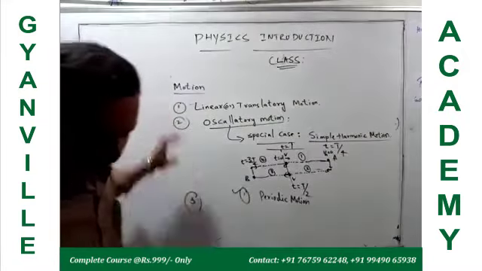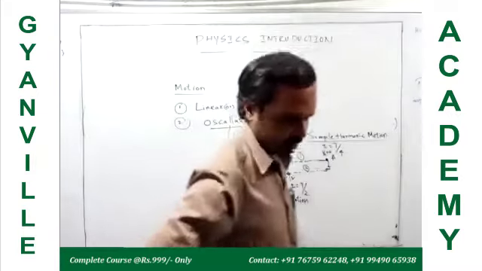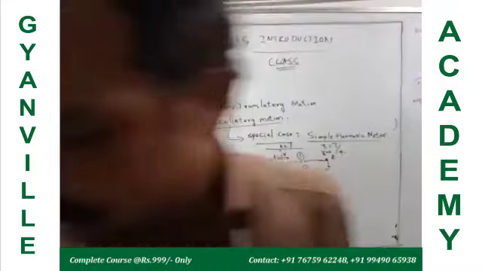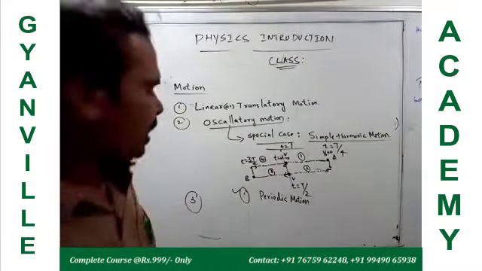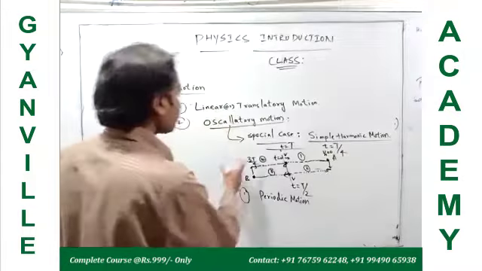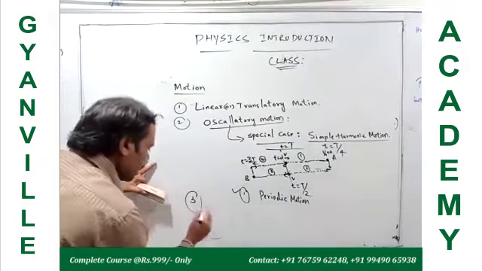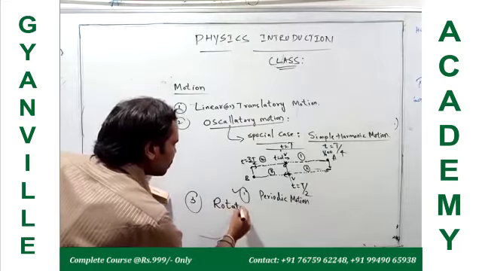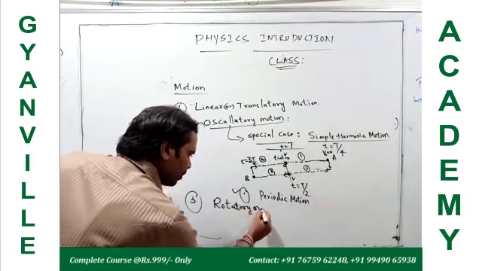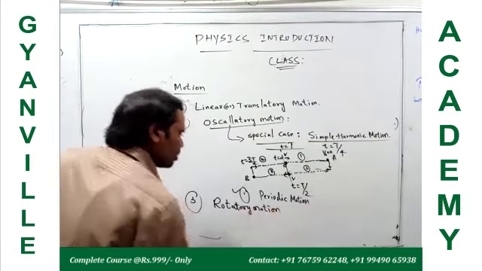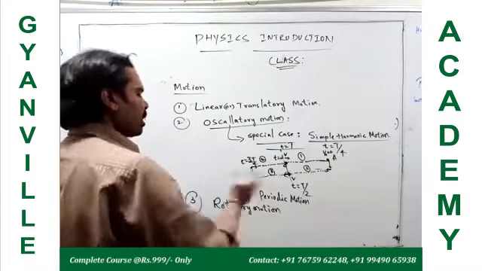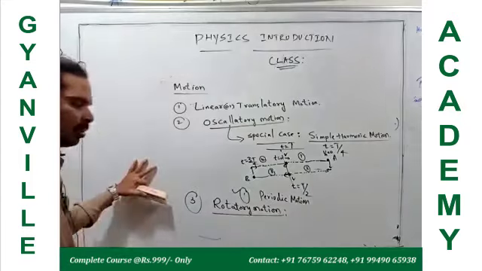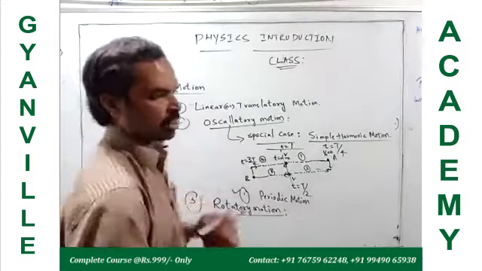Only these two? Any other kind of motion? Tell me what is the other kind of motion? Yes. So the next one is what we call rotatory motion. Circular motion is part of rotatory motion. So another category of the motion of the body is rotatory motion.